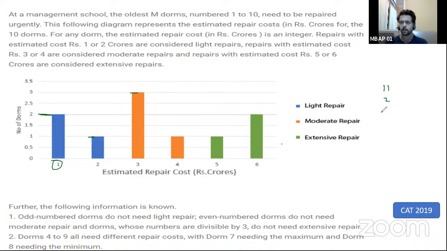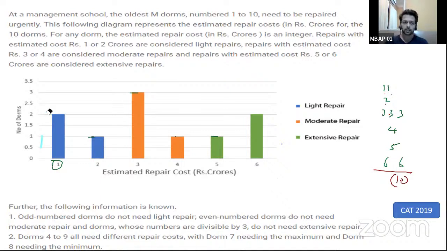There are 3 DOMs which will have a cost of 3 crore, then 1 DOM with a cost of 4 crore, 1 DOM with a cost of 5 crore, and then 2 DOMs with a cost of 6 crore. If you take the sum of all the headcounts, 1, 2, 3, 4, 5, 6, 7, 8, 9, 10, there are 10 total DOMs.